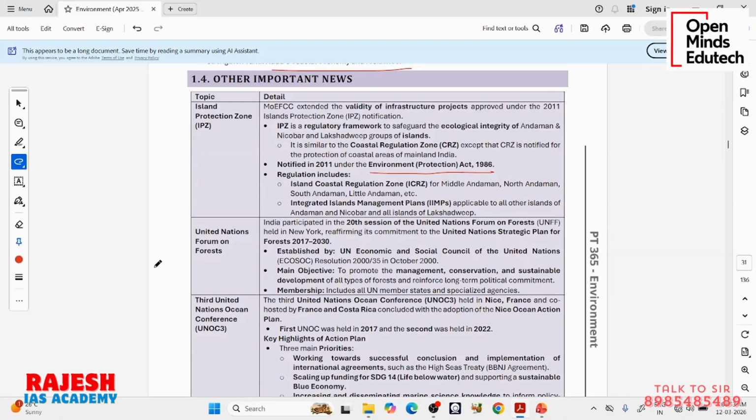So in 2011, government has come up with basically 2 types of rules. One is coastal regulation zone rules. Then there is island protection zone rules. So 2 types of rules. Coastal regulation zone means the coastal area of India. So we have this mainland India, the Indian peninsula, which has extensive coastal area. For that coastal area, for the protection of coastal area, we have coastal regulation zone. Then we have islands also, Andaman, Nicobar, Lakshadweep, etc.